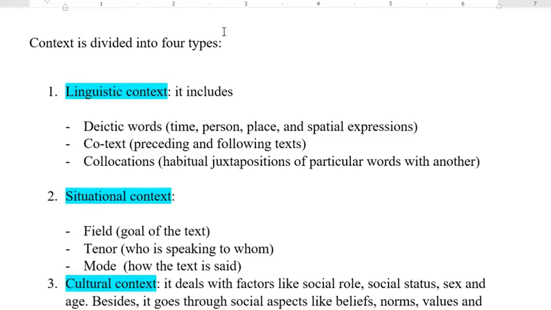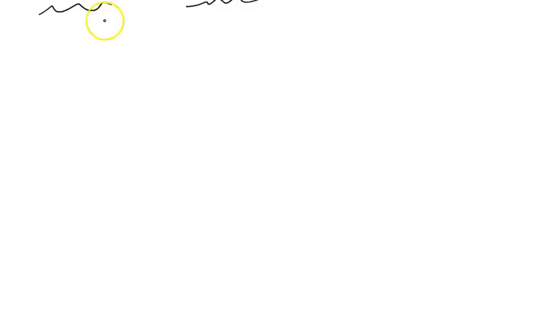So sometimes in a story, in a novel, in a speech, we can't understand a particular quotation unless we go back and forth to the previous and the following words. I'll give you something like an example.